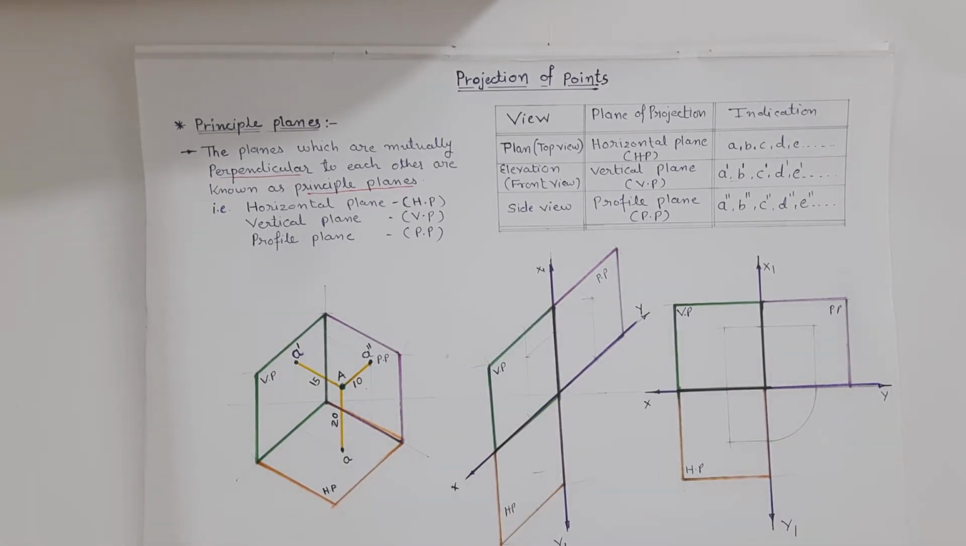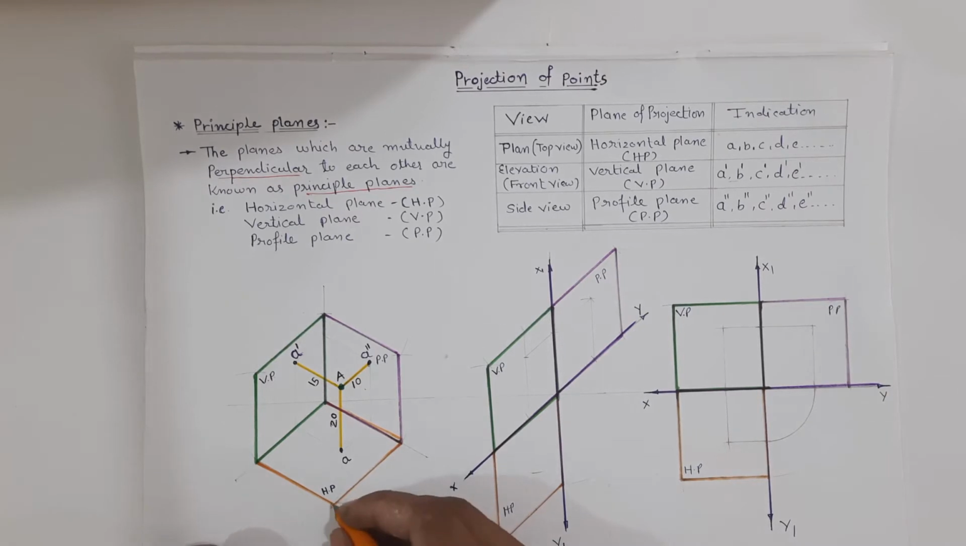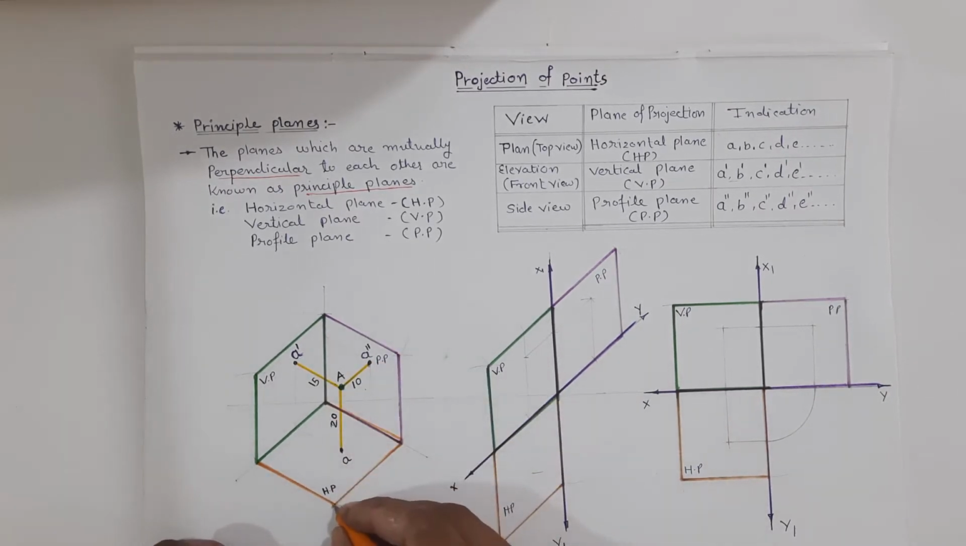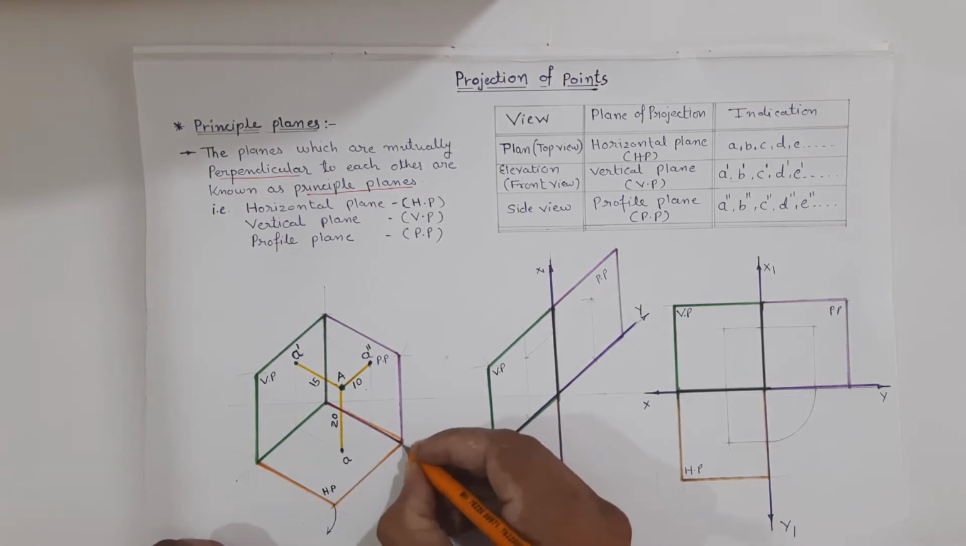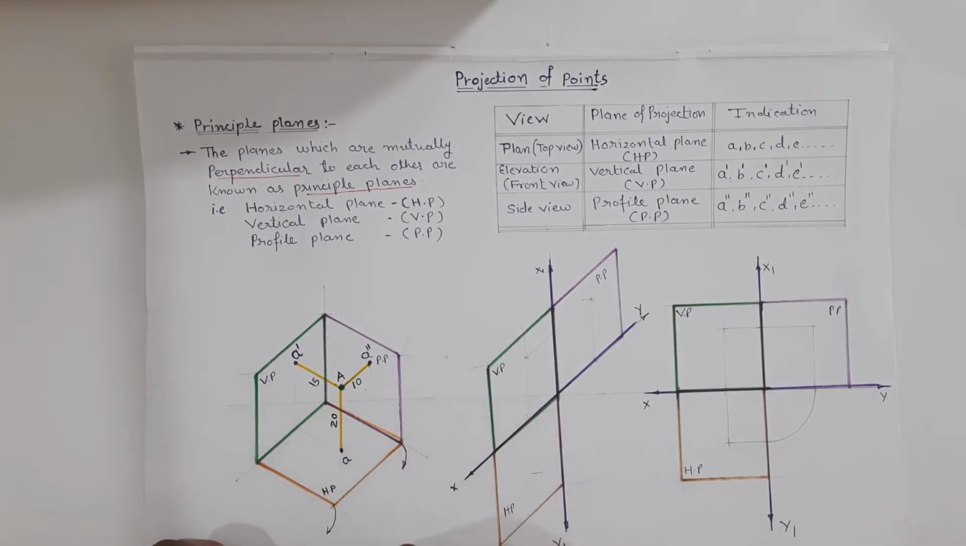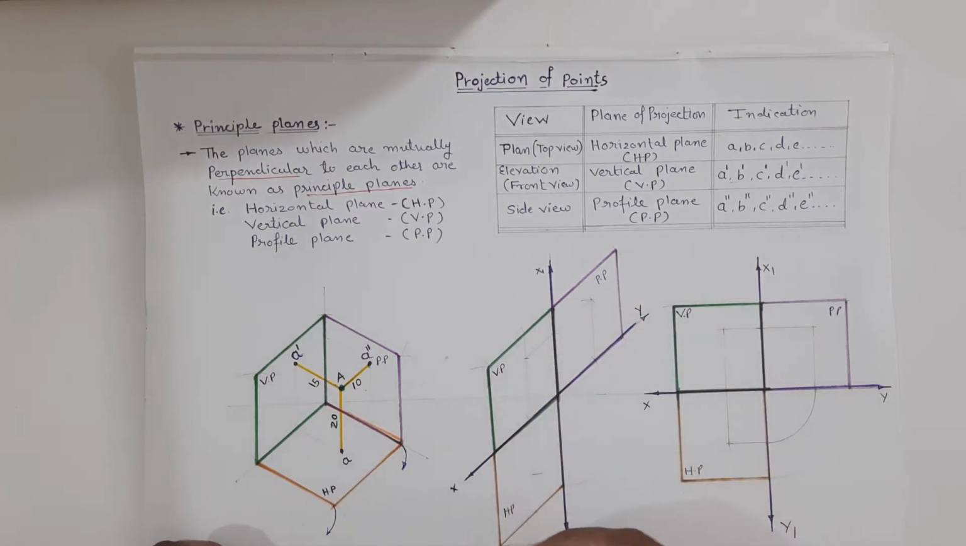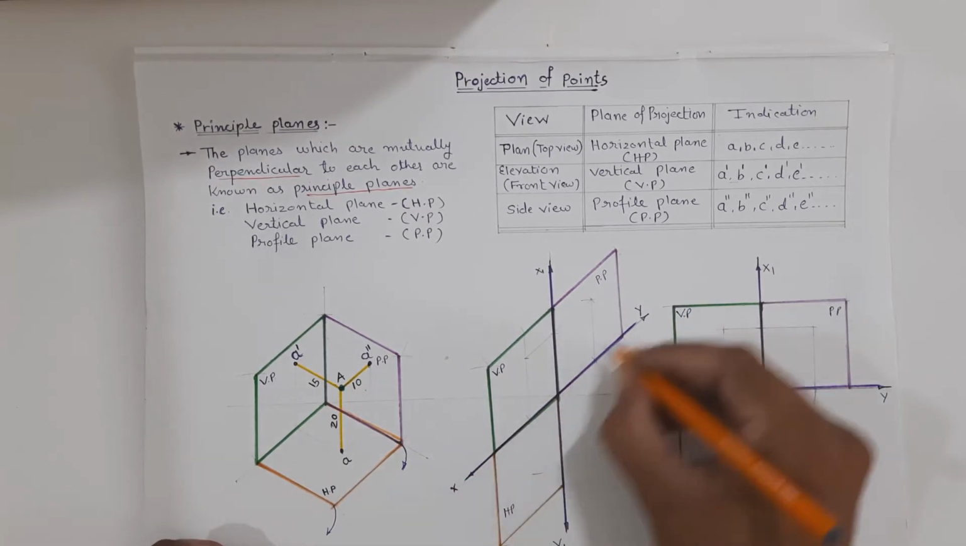Now right now the point is in 3D, and if you want to draw the projection with reference to the xy line and x1 y1 line, then after taking the projection on HP, VP and profile plane, we have to rotate the horizontal plane 90 degrees in the clockwise direction. If we rotate the horizontal plane 90 degrees in the clockwise direction, we will get the vertical plane over here and the horizontal plane over here, and this will be our XY reference line.